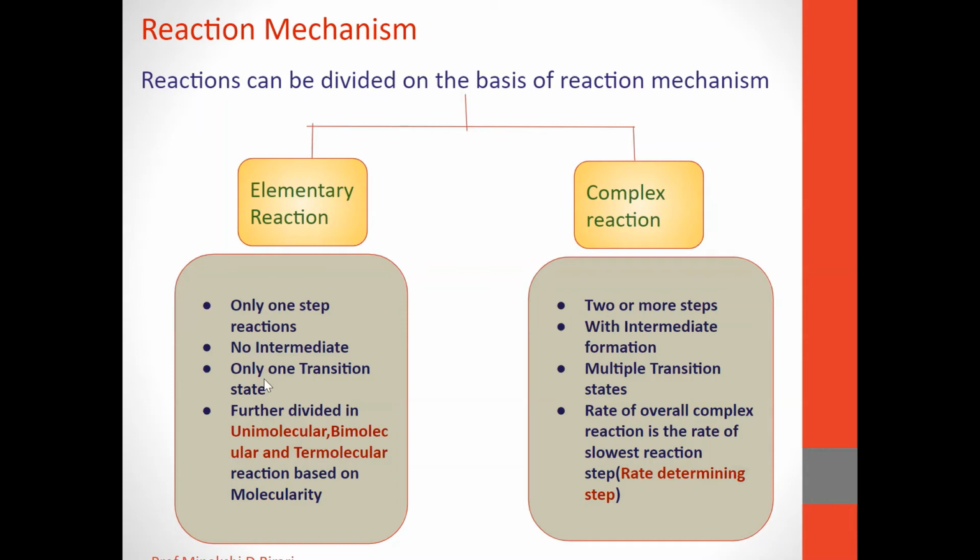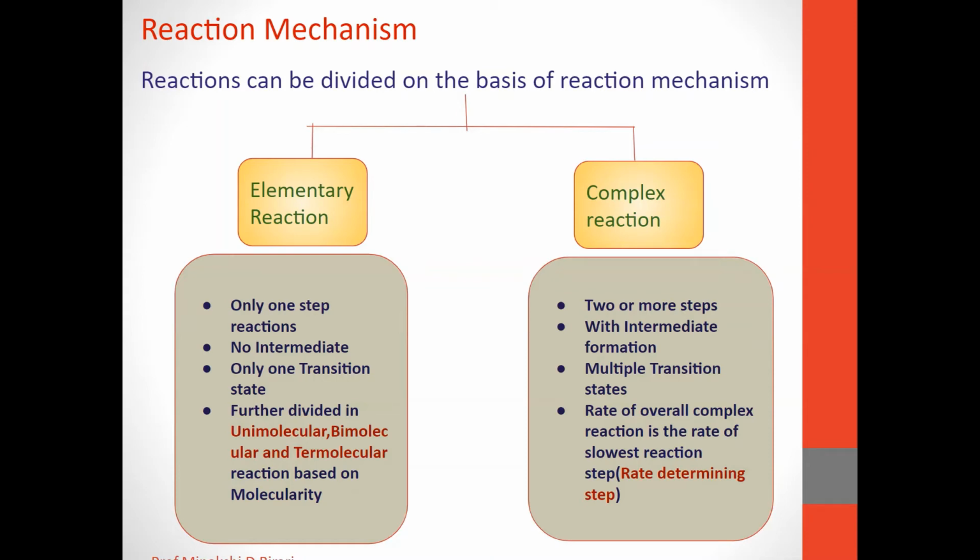The transition state in an elementary reaction is only one. In complex reactions there are multiple transition states. Elementary reactions are classified on the basis of molecularity into unimolecular, bimolecular and termolecular reactions. In complex reactions, the rate of the overall reaction is different, and the rate of the slowest reaction is called the rate determining step.